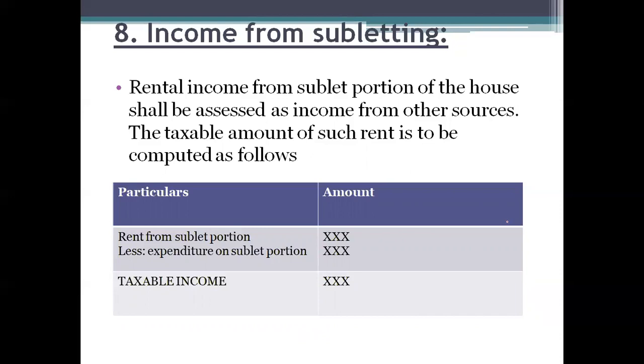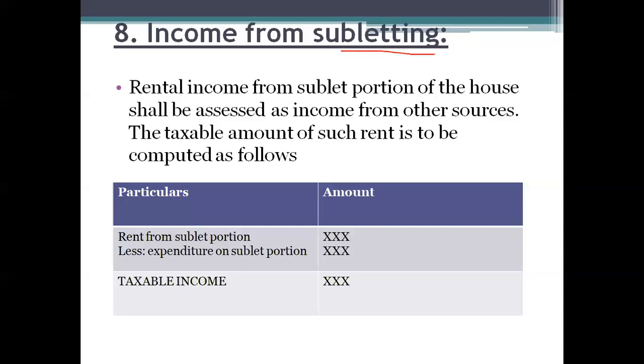Means he has already taken the house property on a let out basis, and if he feels that the rent amount is more for him, he can give a portion of the house property to another person and he can collect the amount from that person as rent. So that is called income from subletting.